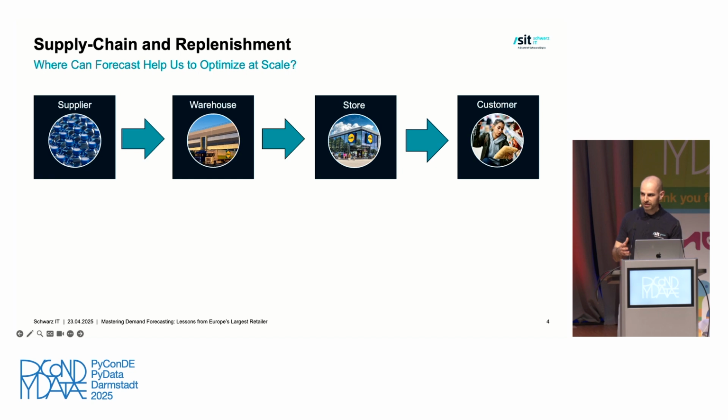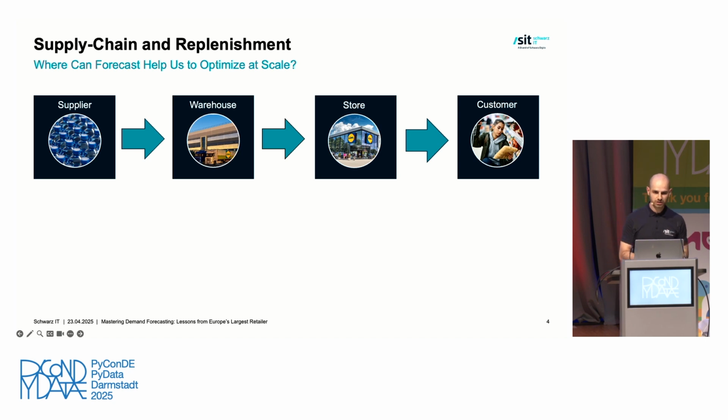To understand where we can actually leverage these forecasts, let's take a look at a crudely simplified supply chain at Lidl. On the far right-hand side, you have our customers. Here, we want to ensure that our goods are always available. However, the customers are also the biggest source of uncertainty. Customer behavior at its core is stochastic. Just think about how different your shopping cart might look from one day to the other, or how a promotion might affect your shopping. So all the previous steps have to account accordingly.